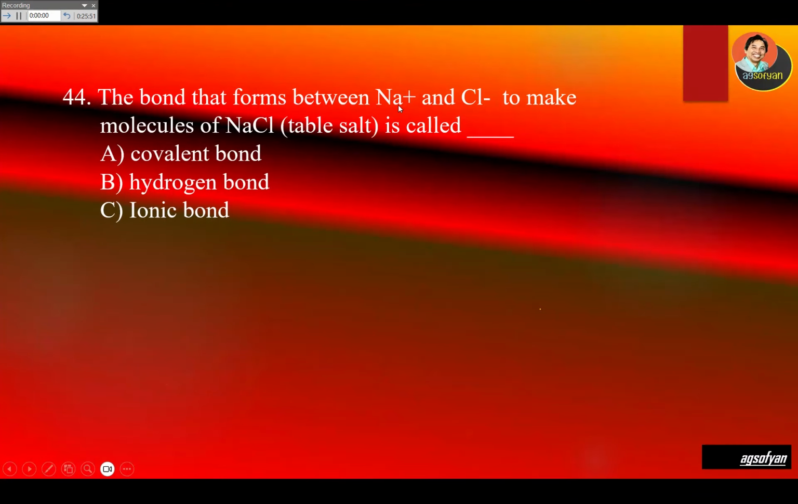The bond that forms between sodium ion, which is a positive ion, and chloride, a negative ion, to make molecules of sodium chloride or table salt is called a bond between ions. Interaction between ions is called an ionic bond. C is the answer.